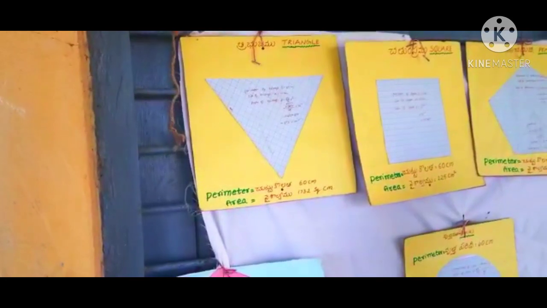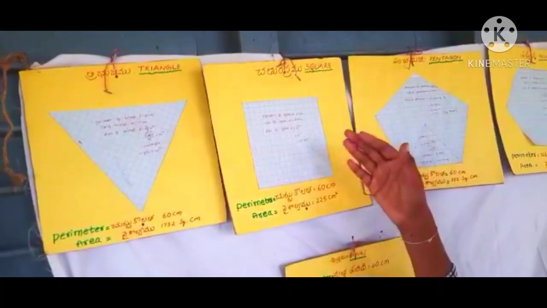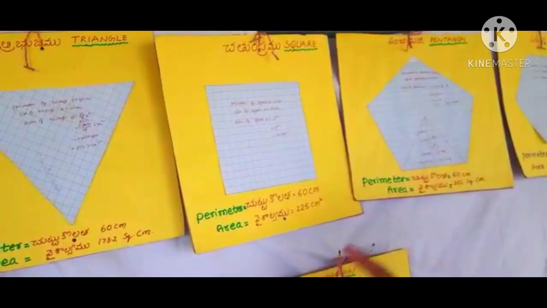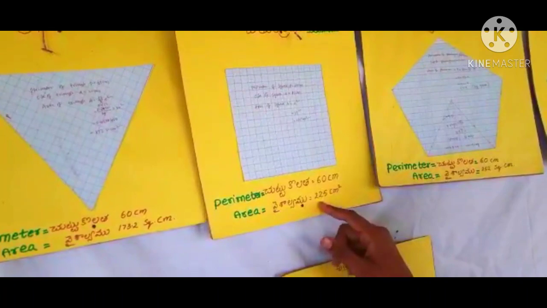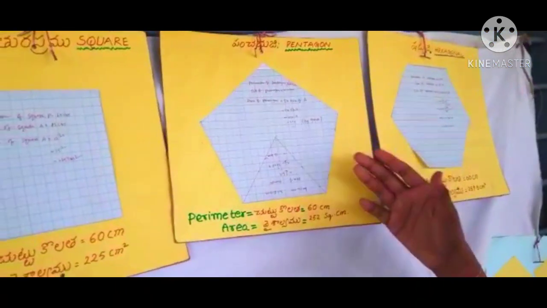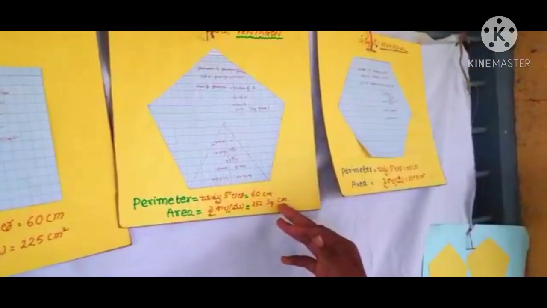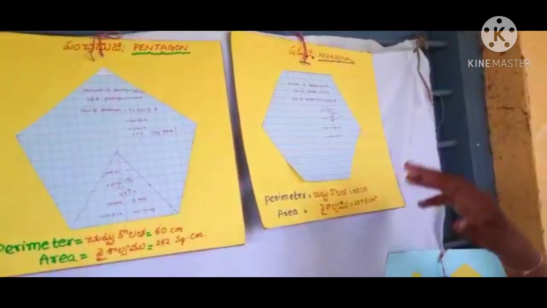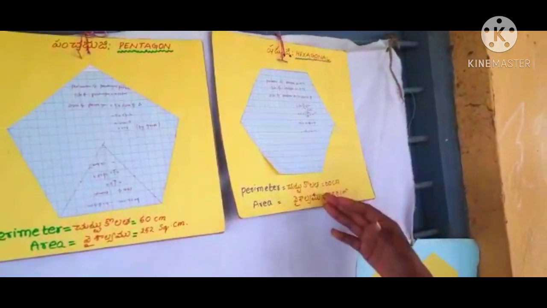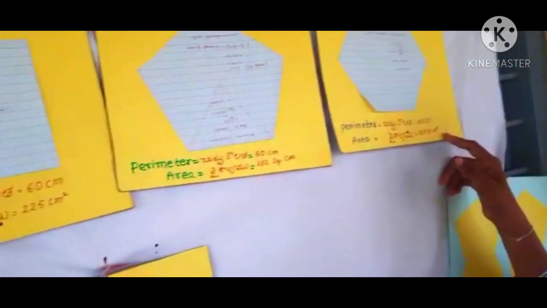By substituting the perimeter, we get area 173.2 square centimeters. And the second, we take a four-sided shape, that is a square, whose perimeter is 60 centimeters, and by substituting, we get area 225 square centimeters. And third, we take a five-sided shape, whose perimeter is 60 centimeters, and the area is 252 square centimeters. And we take a six-sided shape, whose perimeter is 60 centimeters, and by substituting we get area 259.8 square centimeters.